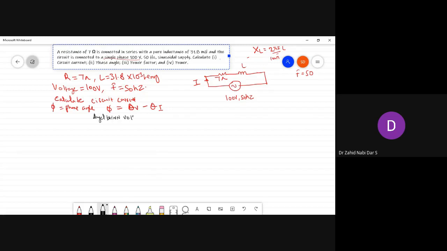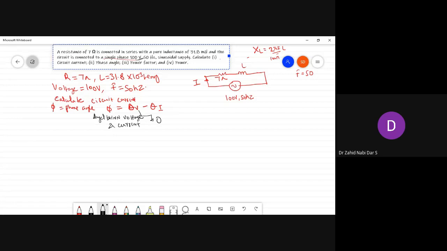That is the angle between voltage and current. So if you notice, has he mentioned any angle here? 100 volt at an angle of 20? No. So this happens to be 0. Now the I value you have to calculate.